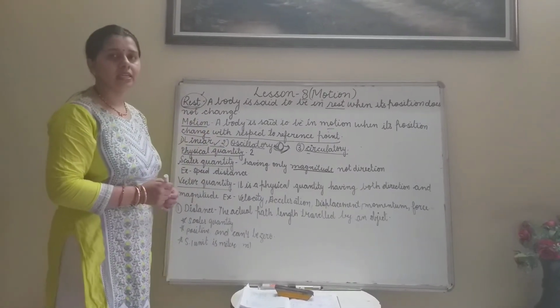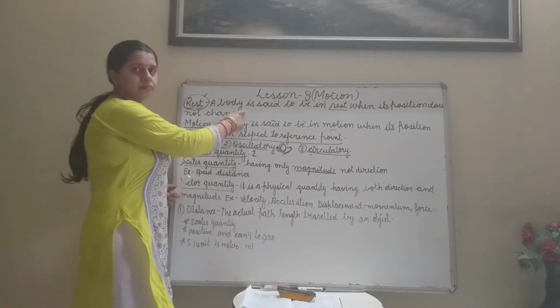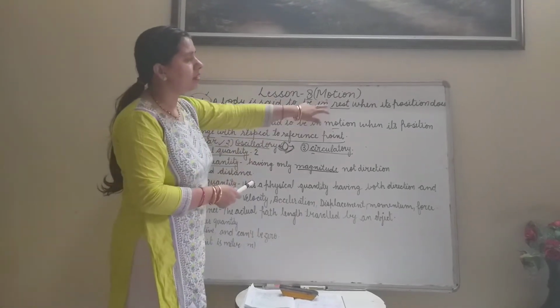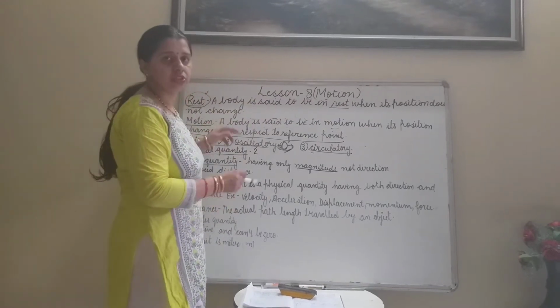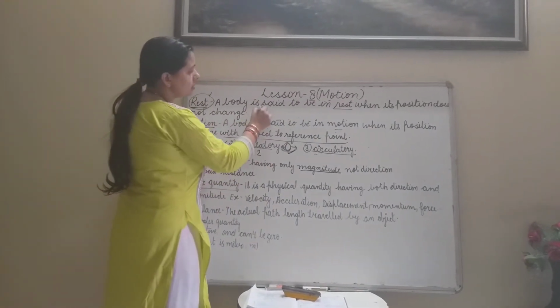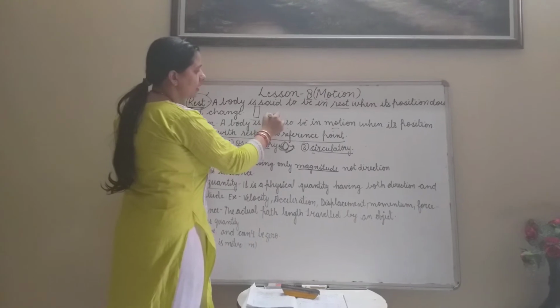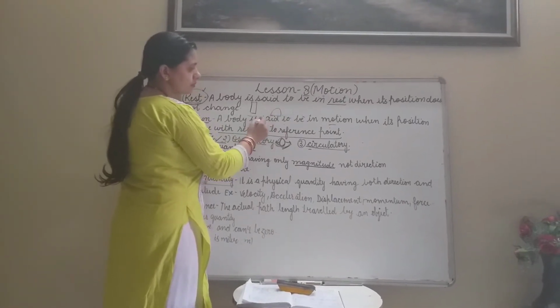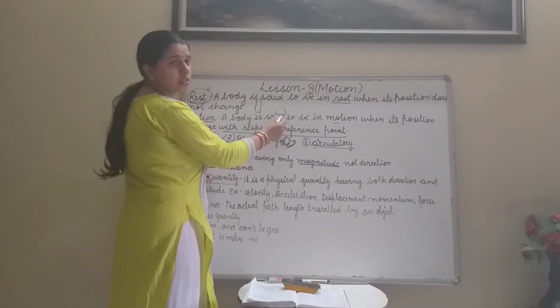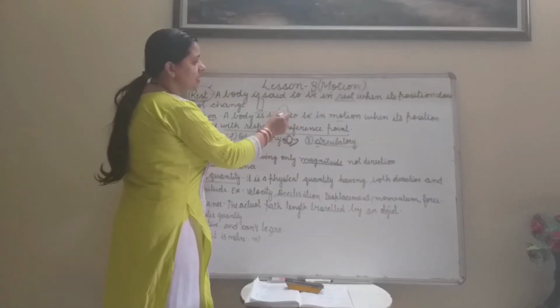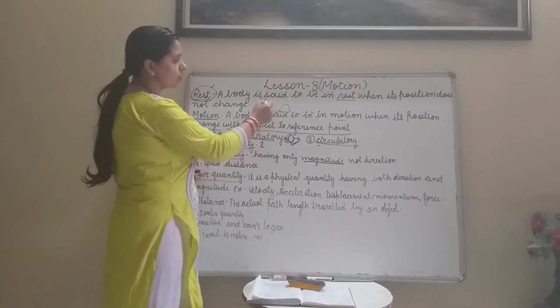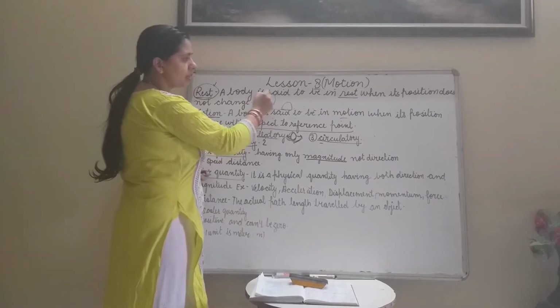What is rest? A body is said to be at rest when its position does not change. Here is a shop and here one scooter. If this scooter is not changing its position, then we can say that it is at rest with respect to the reference point.